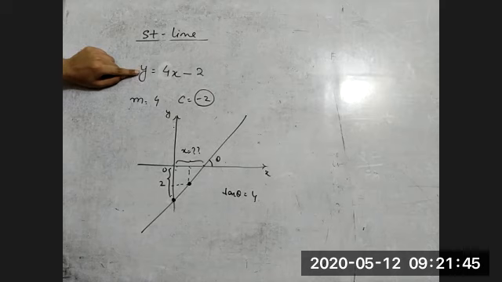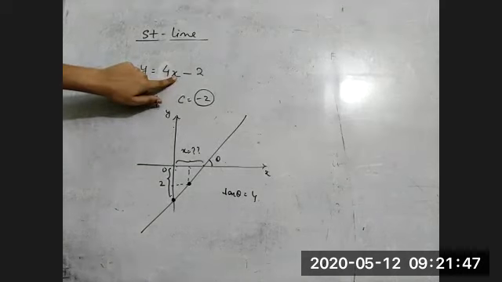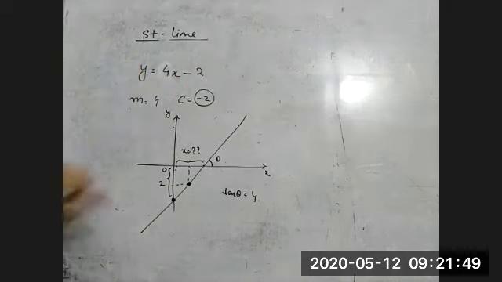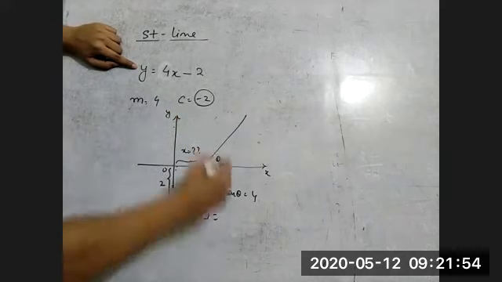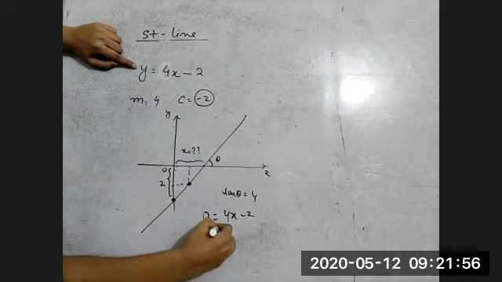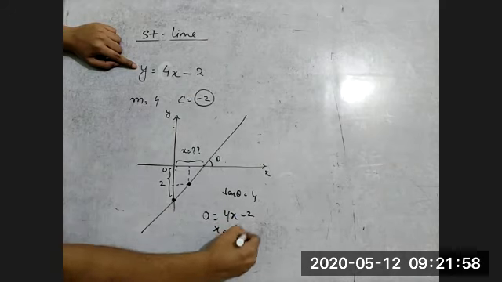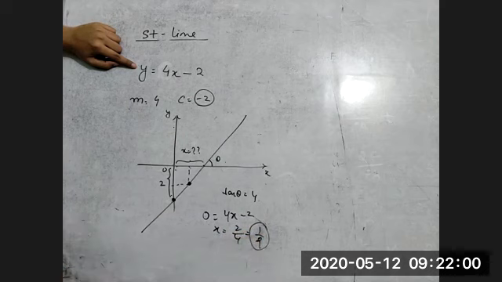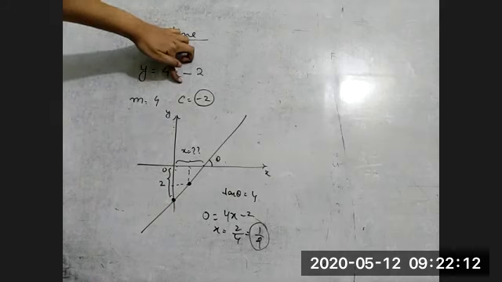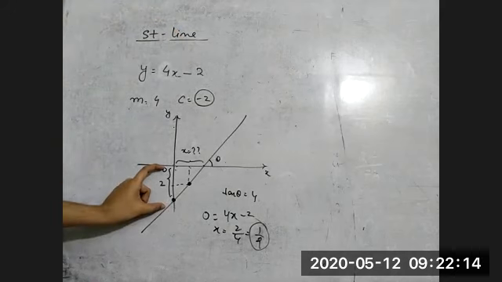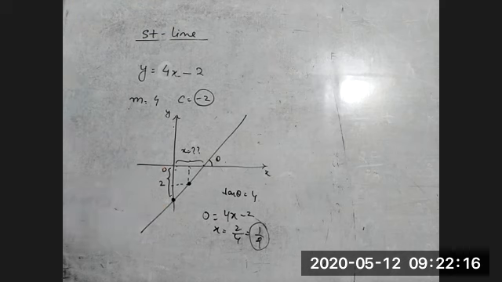So if you put y is equal to 0, what is the corresponding value of x? That is 1 by 2. So this distance is 1 by 2. See, 0 is equal to 4x minus 2. So x is equal to what? 2 by 4. That is 1 by 2. You can also get the value of y. If I ask what is the y-intercept, you put x is equal to 0. So x is 0 means y is equal to minus 2. You can see this is y is equal to minus 2, negative y-axis.